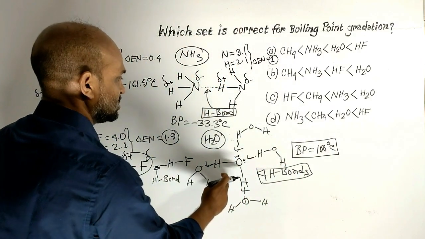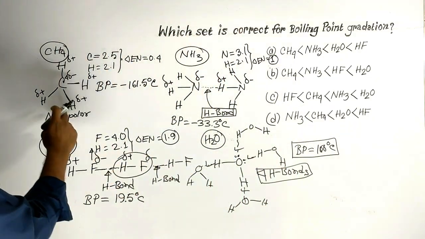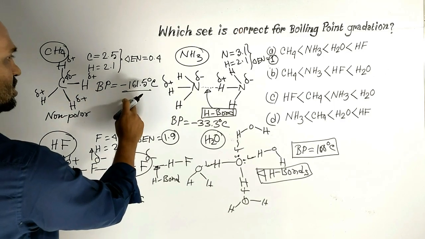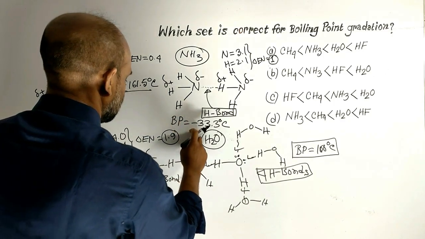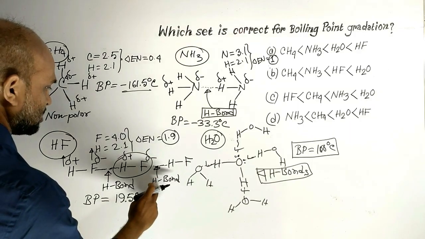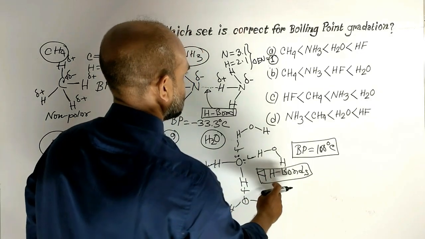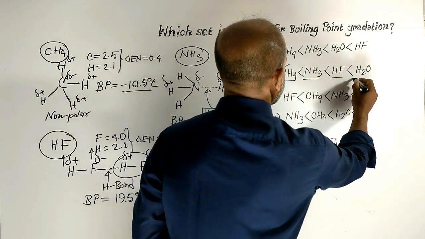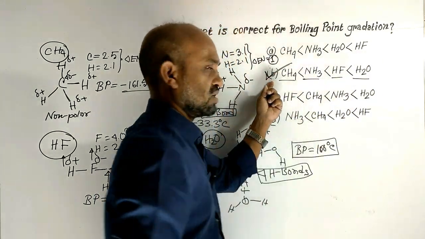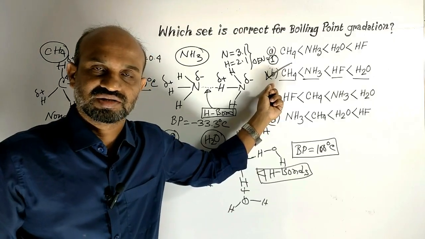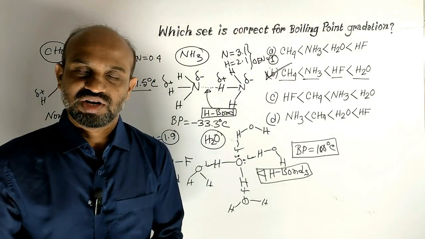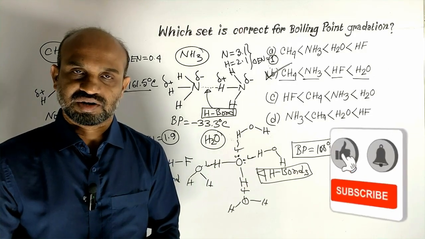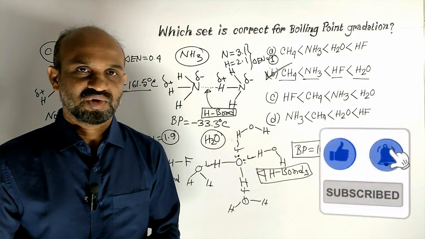That is the gradation. Lastly, methane's boiling point is lower than ammonia, after that hydrogen fluoride, and then water. So methane, ammonia, hydrogen fluoride and water. This is the correct answer. Which set is correct for the boiling point gradation? That is, set B is correct for boiling point gradation.